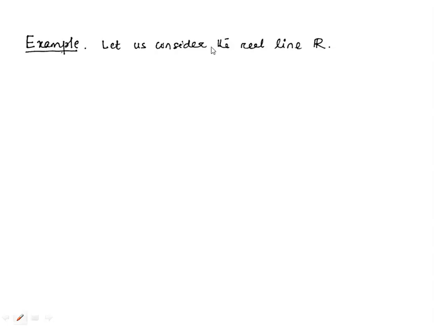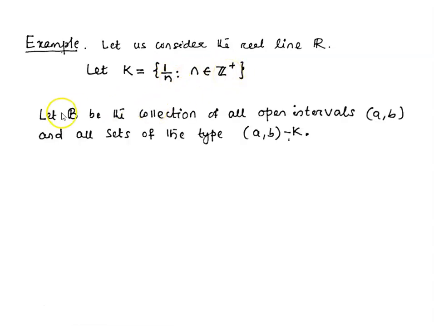Let us consider an example on the real line. Let K be the set of the type 1/n, where n belongs to the set of positive integers. Let B be the collection of all open intervals (a, b) and all sets of the type (a, b) minus K. That means from the open interval (a, b), we have removed the points of K, because K consists of points like 1/n, where n belongs to the set of positive integers.